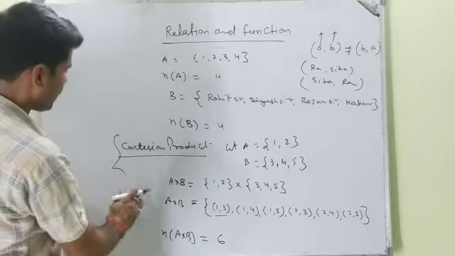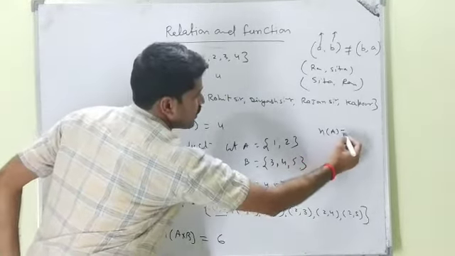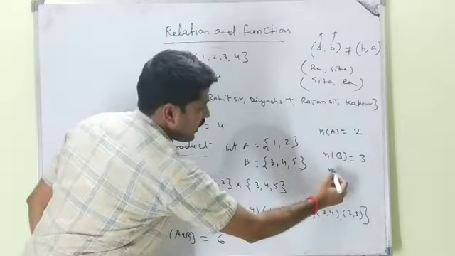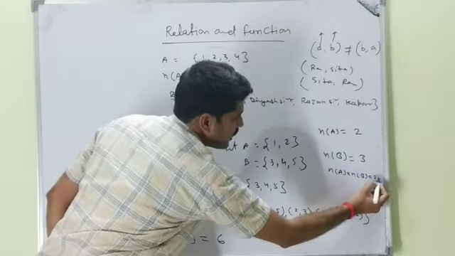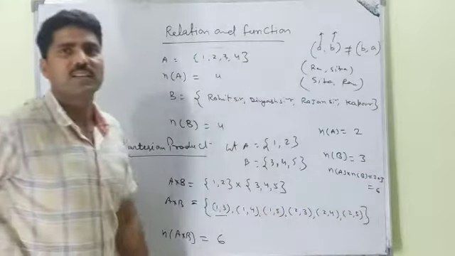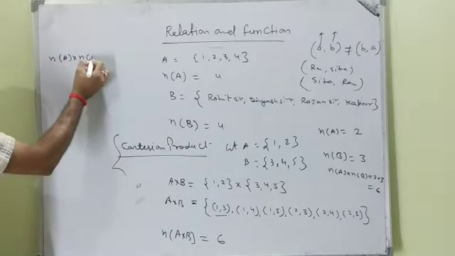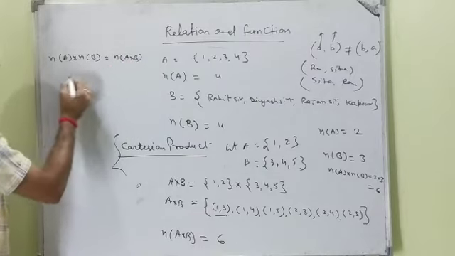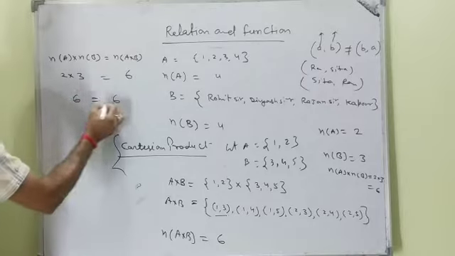Or simply, in set A, how many members? n(A) is 2, n(B) is 3. n(A) into n(B) means 2 into 3, so you can say n(A) into n(B) equals n(A cross B). 2 into 3 is 6. This is also 6. 6 equals 6.